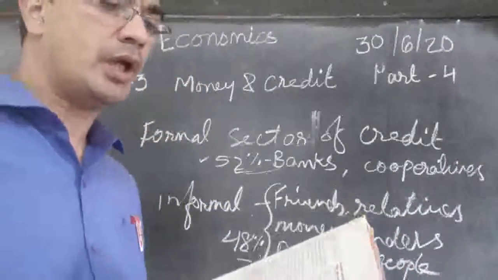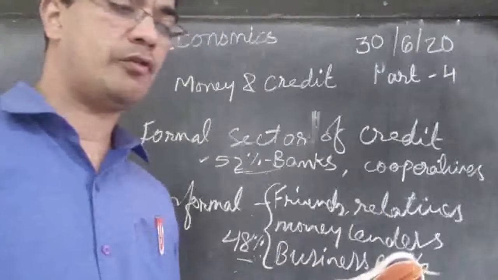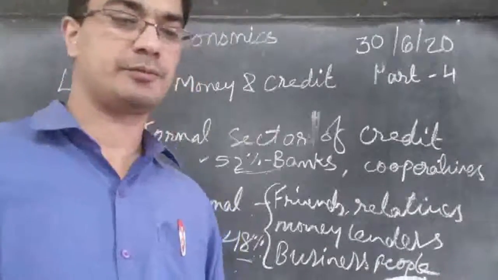Now let's see. Graph 2 shows the importance of formal and informal sources of credit for people in urban areas.